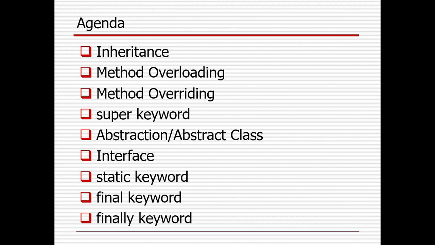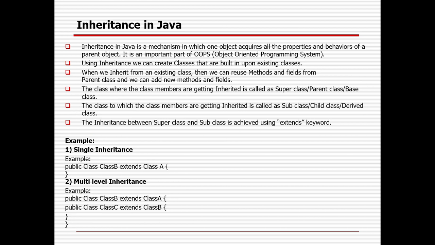The Java OOPS concept is nothing but object oriented programming structures, where there are four primary components: inheritance, polymorphism, abstraction and encapsulation. I'll cover inheritance, and as part of polymorphism I'll cover method overloading and method overriding, and some problems that come up during method overriding. To overcome those, I will show you the importance of the super keyword, and I will give you a walkthrough of interfaces and abstract classes, and the importance of three important keywords in Java: static, final and finally.